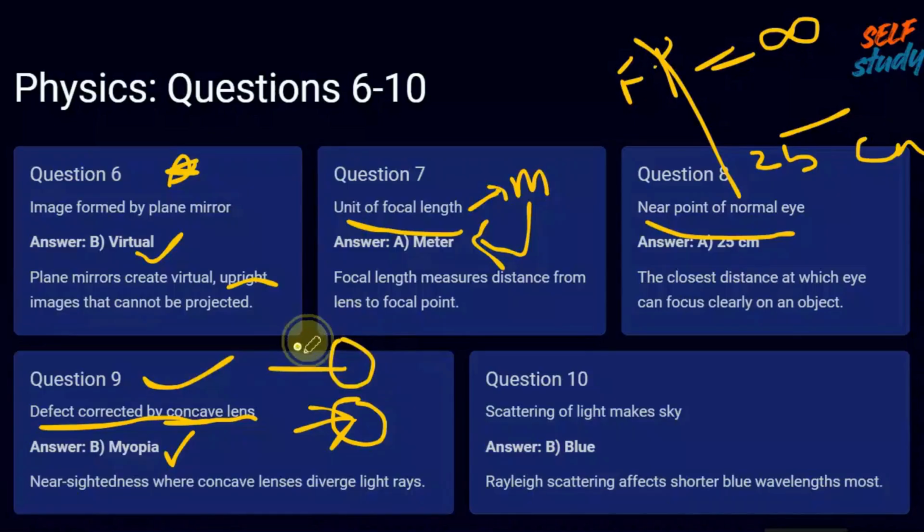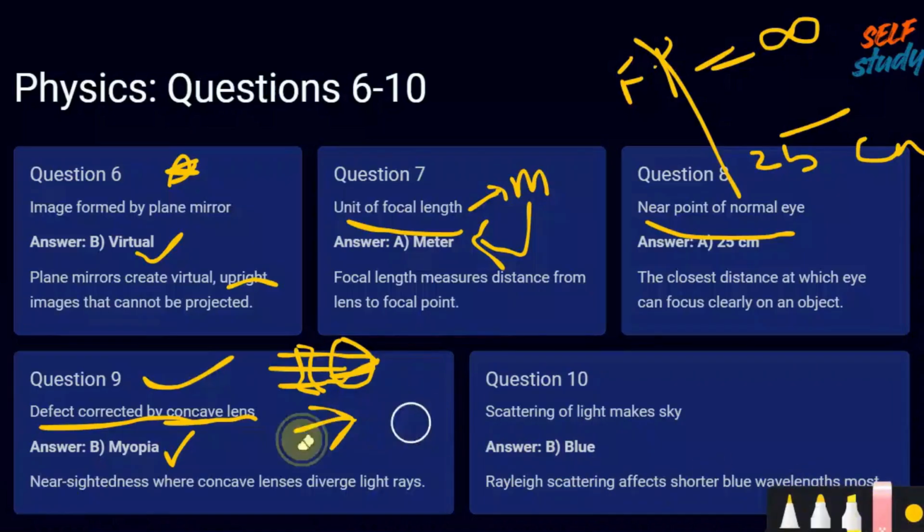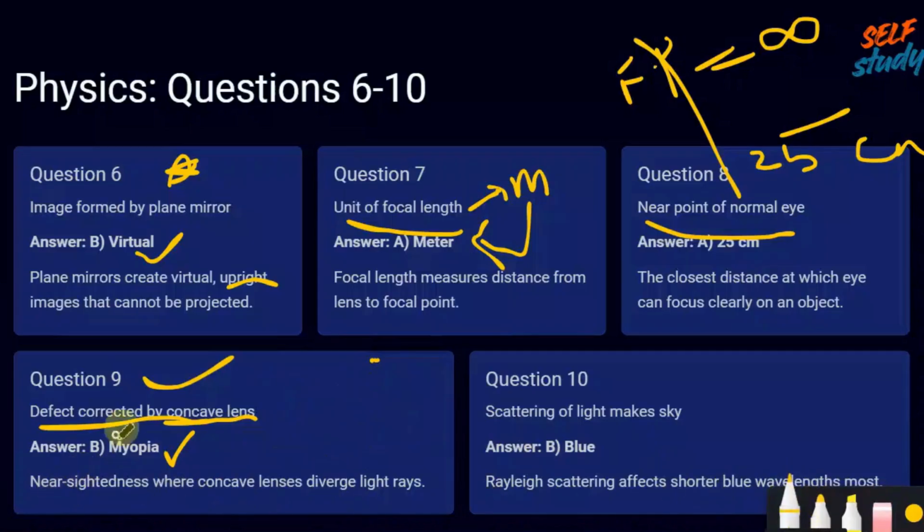See the example like this. It will diverge the light rays and make them fall on the retina. Myopia is also known as nearsightedness.